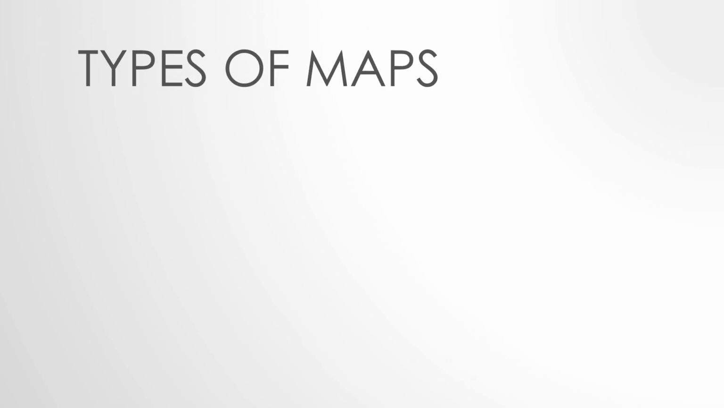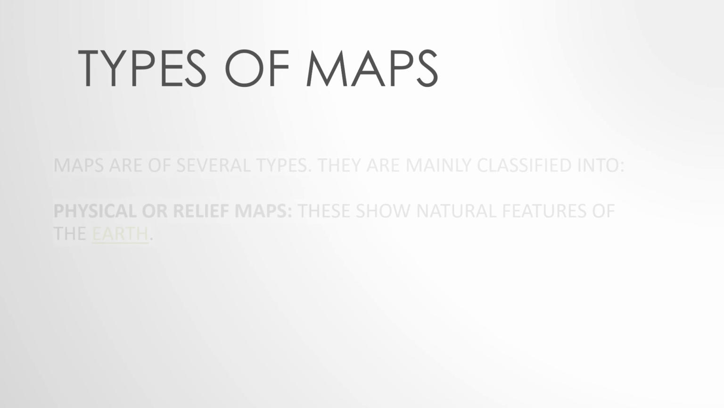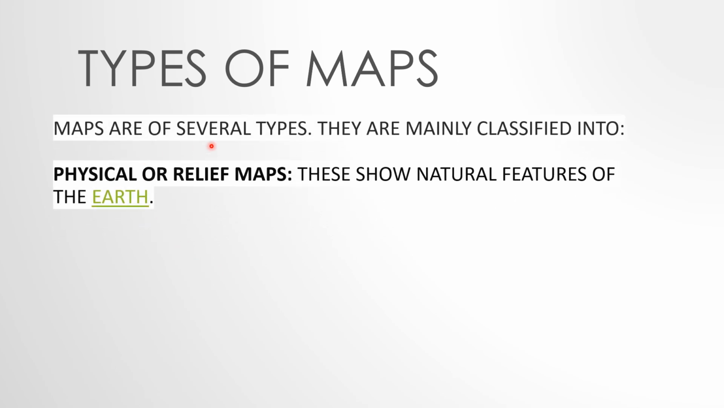Now, types of maps. Maps are of several types. Maps बहुत तरह के हो सकते हैं. They are mainly classified into, first, physical or relief maps. Now what is a physical or relief map? These show natural features of the earth. Now what is a natural feature? Tell me. A river is a natural feature. Is it man-made? No, we have not made the river. Natural features are rivers, lakes, mountains. Mountains are also natural features. Okay, plateaus. What else is a natural feature?